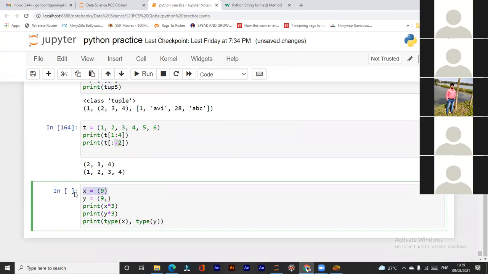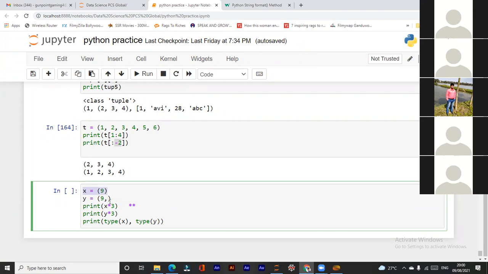Okay, here x is equal to 9, y is equal to 9, comma, both are within the parentheses. Print x star 3. This star is nothing but multiplication. Okay, 1 star means multiplication, and if I use 2 stars, that means raised to. So this is multiplication. So what I am telling is, print x multiplied by 3.